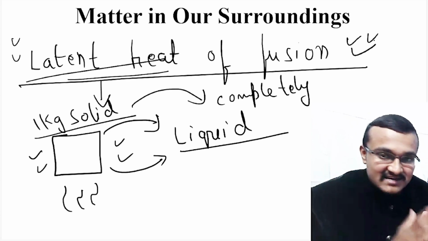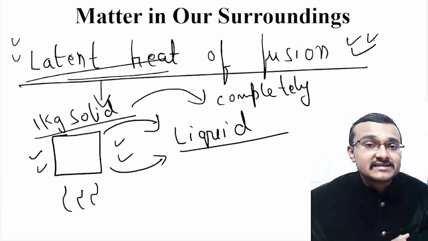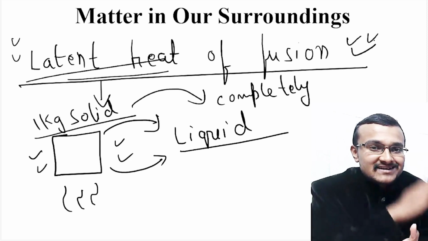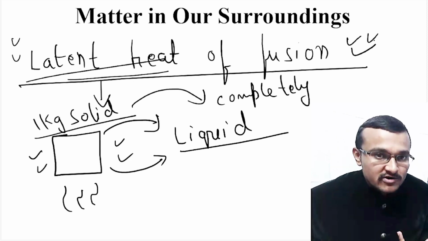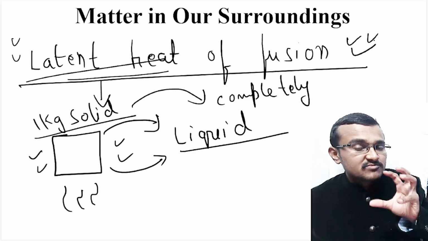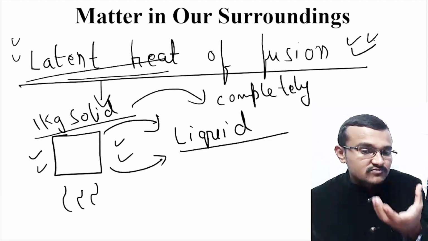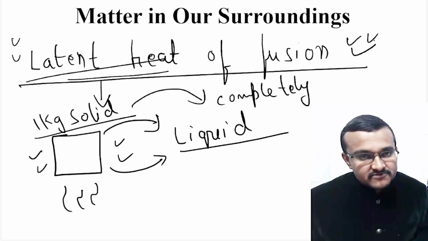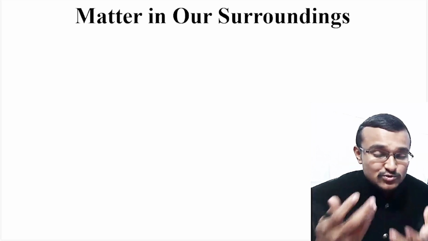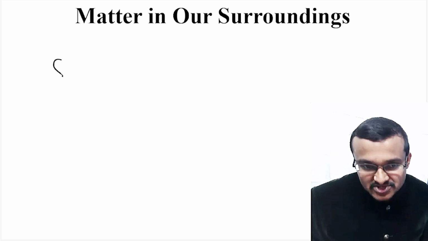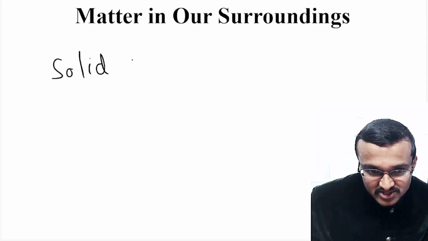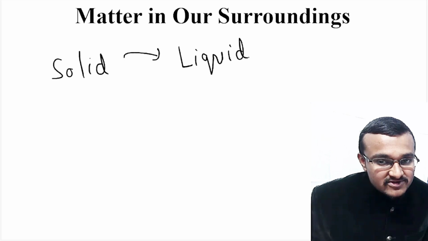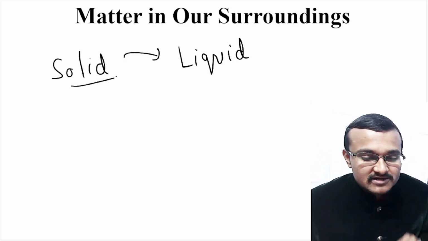When you understand this properly, you will understand what latent heat of fusion is: when converting 1 kg of solid completely into liquid, how much heat you are using. That much heat energy which is required to convert 1 kg of solid into liquid will be known as latent heat of fusion. So now we have understood what latent heat is. I have explained that while converting a solid into liquid, there is a particular latent heat in that solid.